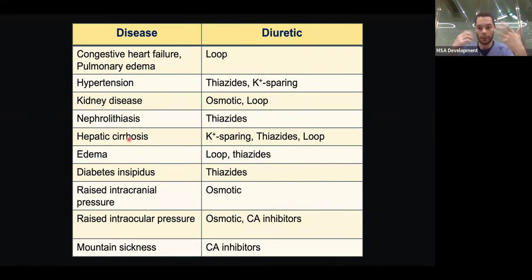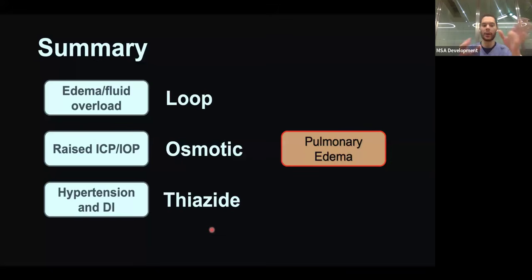Hepatic cirrhosis, again, it could cause fluid overload. It could cause ascites. It causes a lot of edema. Again, you could give loop diuretics. Edema, loop diuretics. Diabetes insipidus, already mentioned thiazides. Intracranial pressure and intraocular pressure, number one is osmotic diuretics. Mountain sickness, we already said carbonic anhydrase inhibitors.